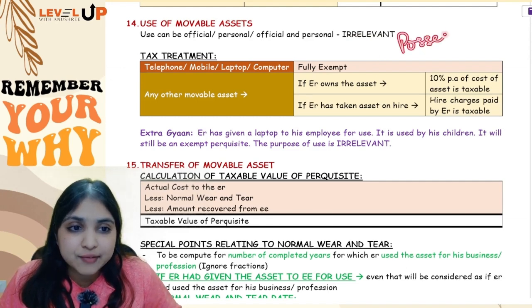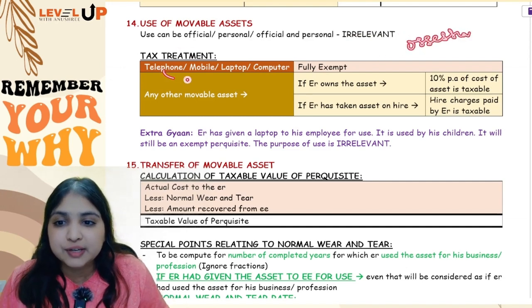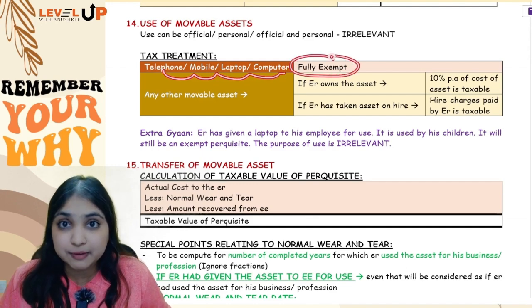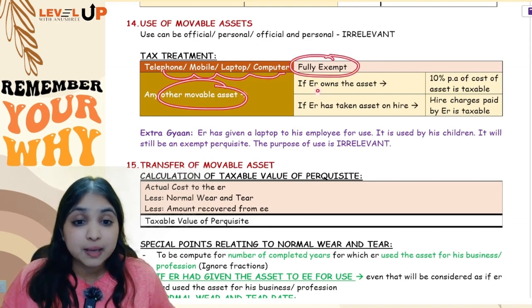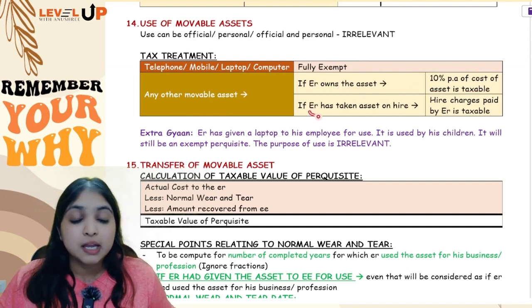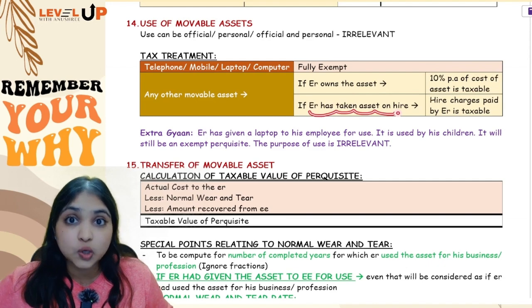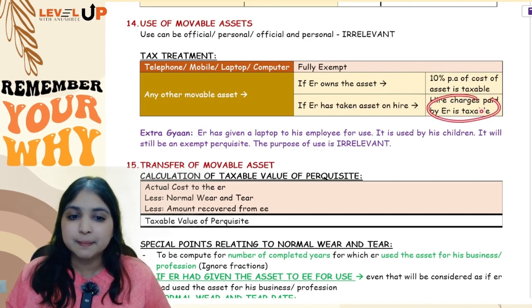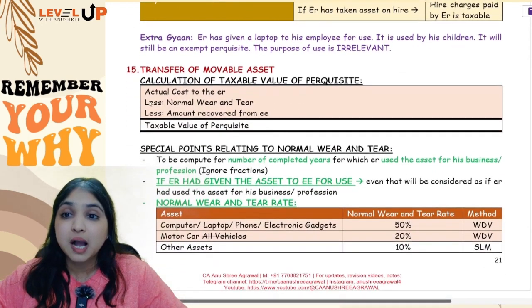Okay, so if it is asset given just for use, not transferred, ownership is not transferred, employee is just having the possession of the asset, then if it is telephone, mobile phone, laptop, computer, it will be fully exempt. Any other asset, if the employer owns the asset, then 10% per annum of the cost will be taxable. If the employer has himself taken the asset on hire, then hire charges paid by the employer will be taxable.